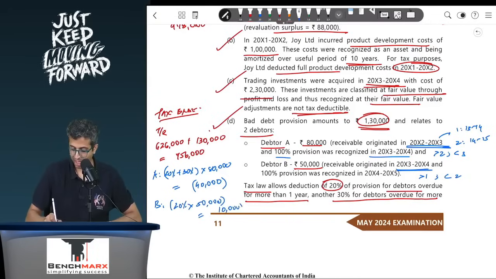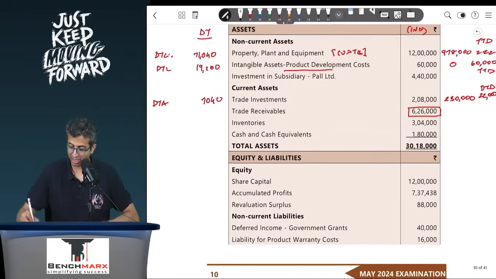And if I take this, then in your ledger, you will have 7,56,000. As per income tax, 40,000 deducted. As per income tax, 10,000 deducted, and hence this should ideally be 7,06,000. So tax base as per income tax law, if I were to open the tax balance sheet, I will see probably 7,06,000. In the books, this is around 6,26,000, and hence there is a difference of around 80,000.